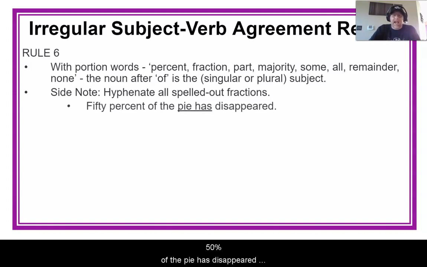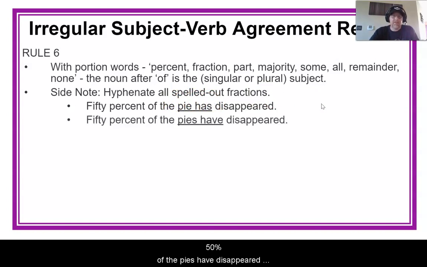50% of the pie has disappeared, okay? Notice that because you're using a percentage, the noun that comes after the word of is the subject. So in this case, the subject is pie, and so it's pie has. We have a singular subject with a singular verb. The pie has disappeared. 50% of the pies have disappeared. Notice now, our noun that follows of is plural, plural noun, plural subject, plural verb.